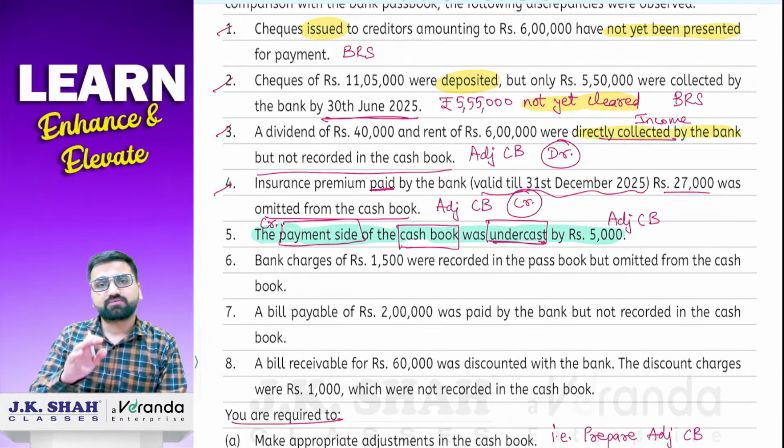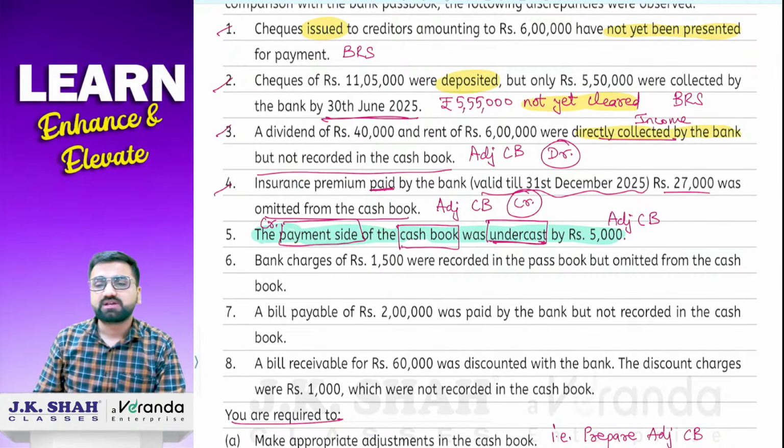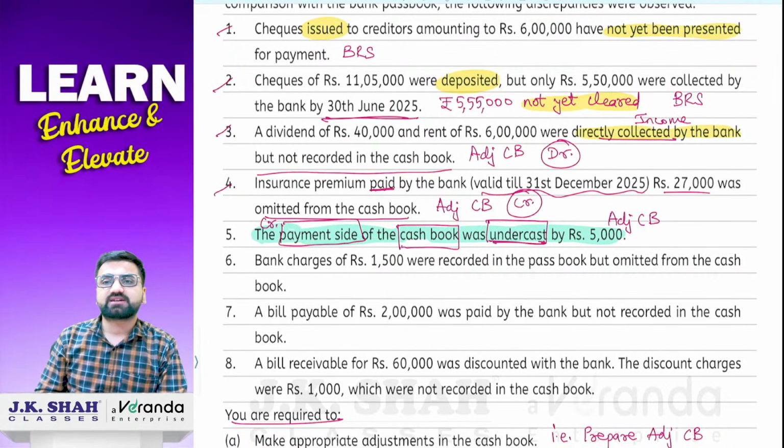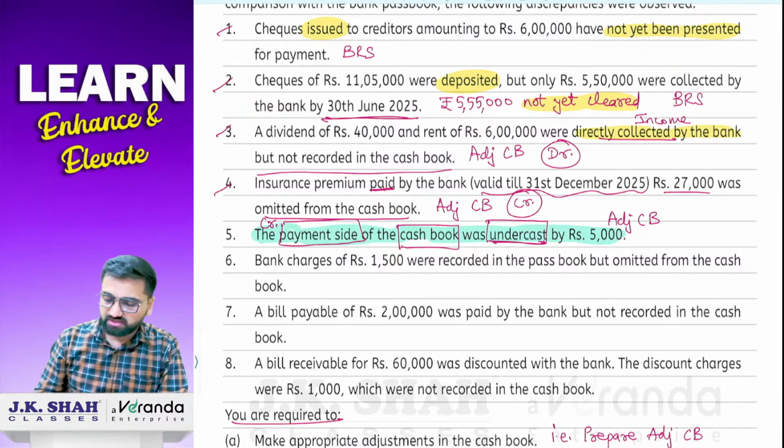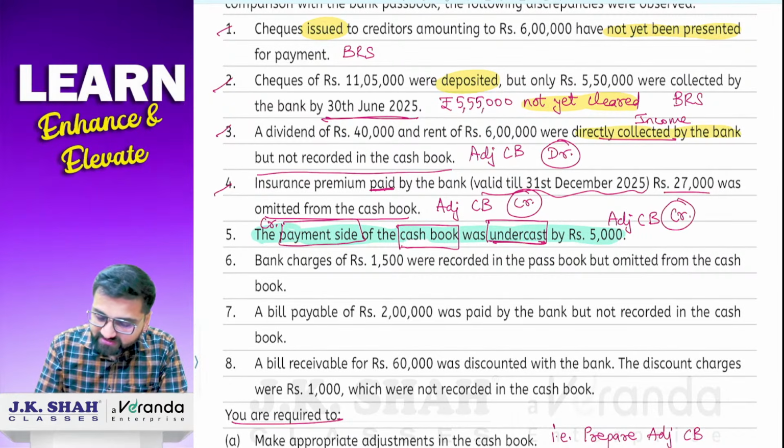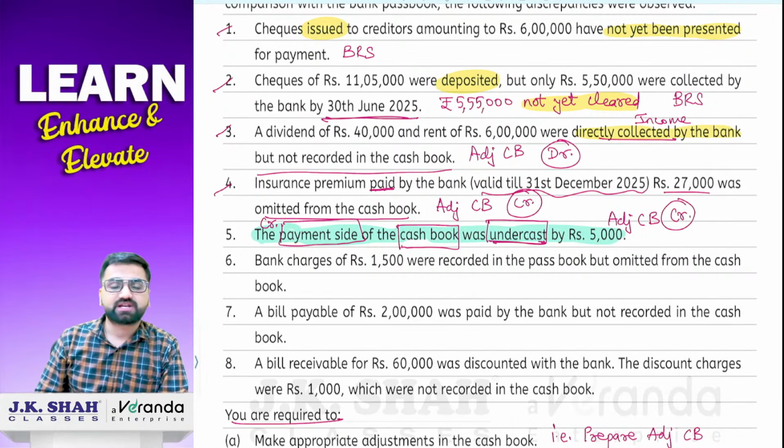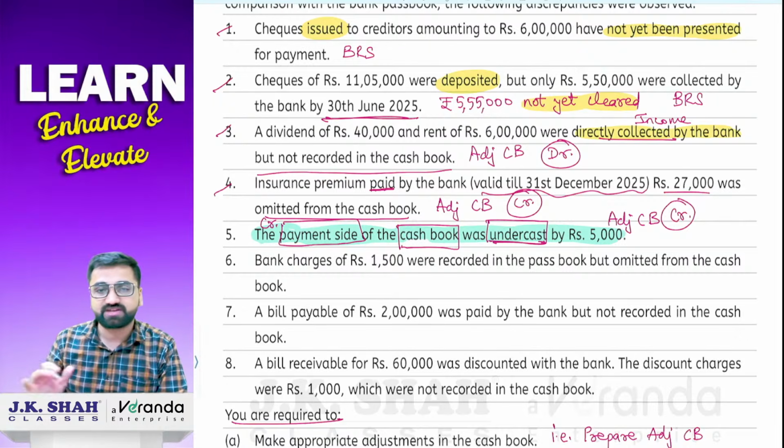So what will you do? You will go and write it on the credit side. Simple. Till now you have not recorded it, so now you will go and write it down. On which side? Adjusted cash book credit side. It will come on the credit side because it was not recorded, so go and record it now. So we will record 5,000 on the payment side, the credit side.